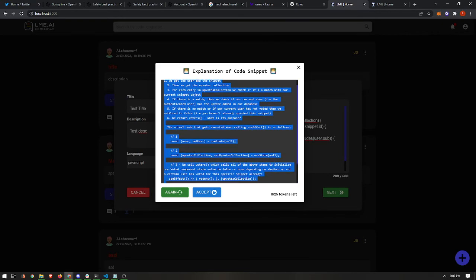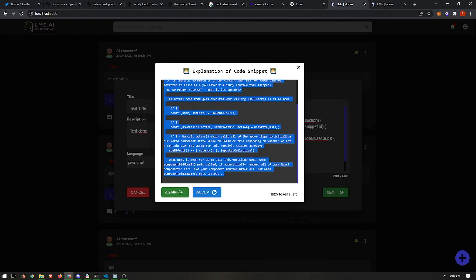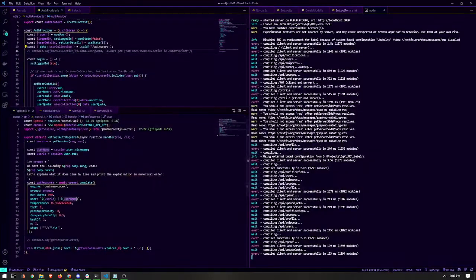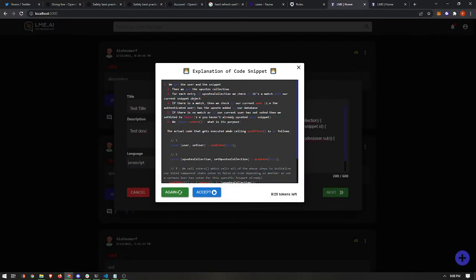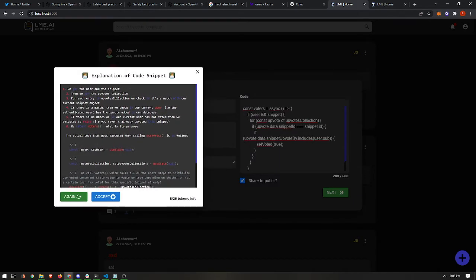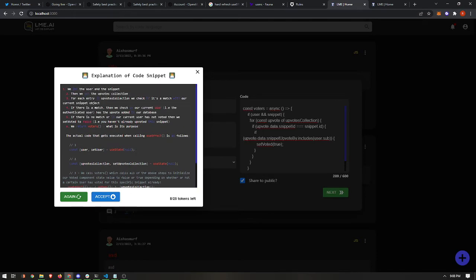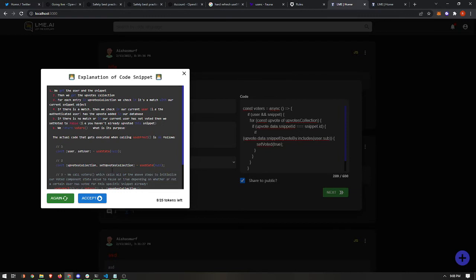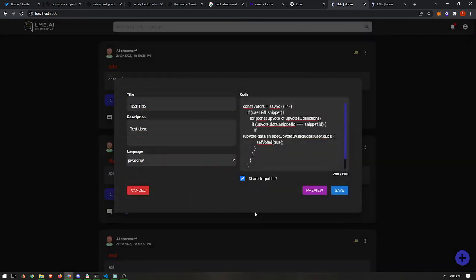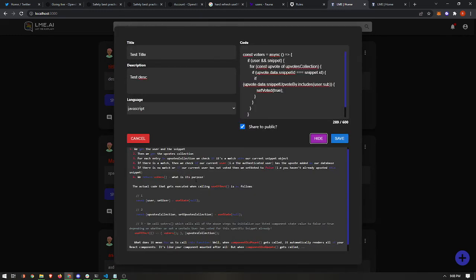It's not really clean; I'm still fixing the issue for this stop command. But it's pretty accurate, giving an accurate result for the code snippet itself. Say the user accepts this explanation, it clarifies their problem, and they click accept. Before they post the snippet, they can see a preview of the results here.